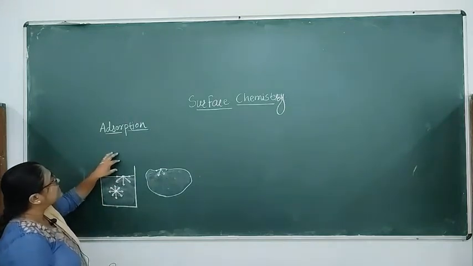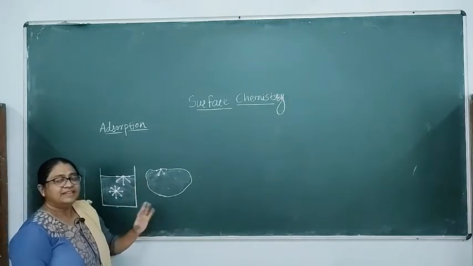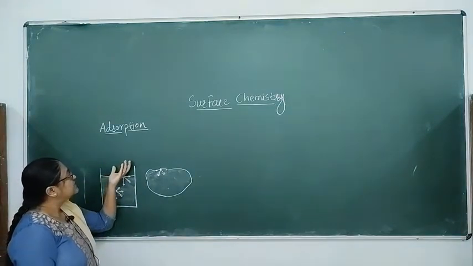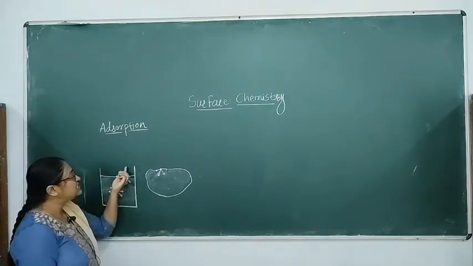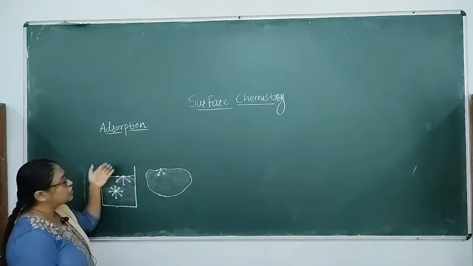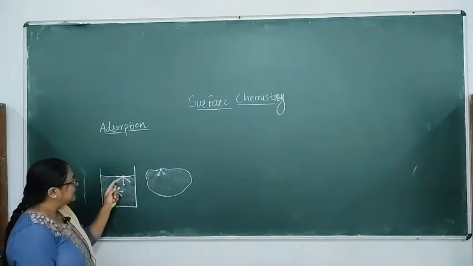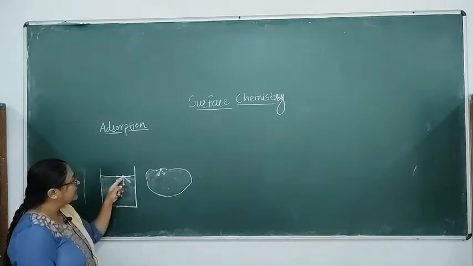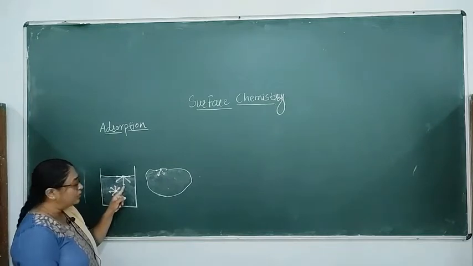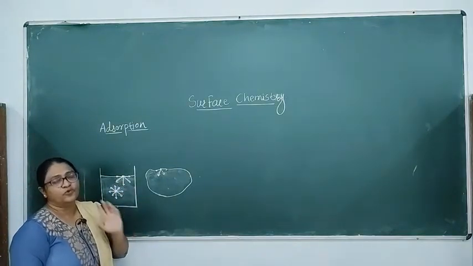At the upper surface some gases are present, obviously the natural air is there, and these gas molecules attract the surface molecule. This attraction by the gas molecules and the attraction felt from the lower side by the other liquid molecules form an unbalanced field of force.